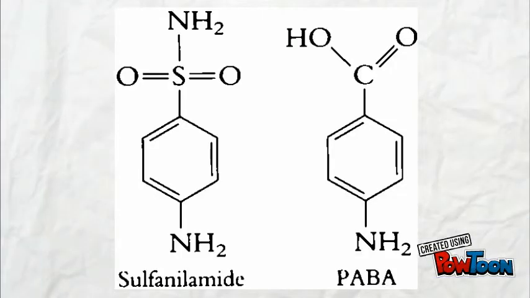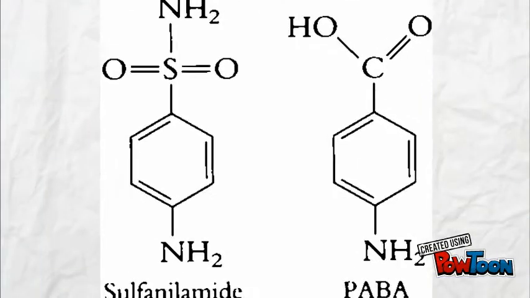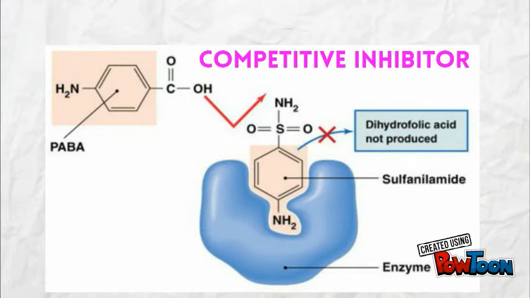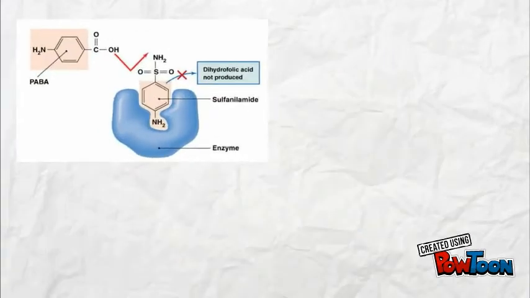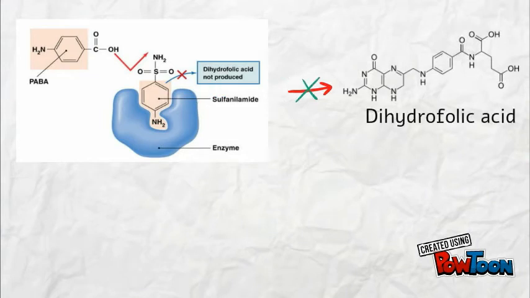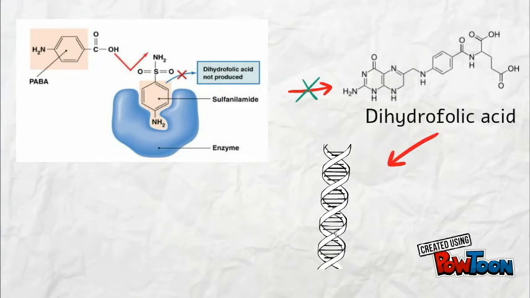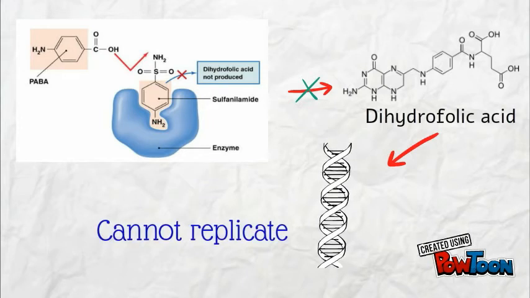The structure of sulphonamide is chemically alike with PABA. It is a competitive inhibitor and it will compete with PABA to bind with the enzyme DHPS. When sulphonamide is inserted into the active site, the production of dihydrofolic acid is terminated, and the DNA and RNA of the bacteria cannot replicate.